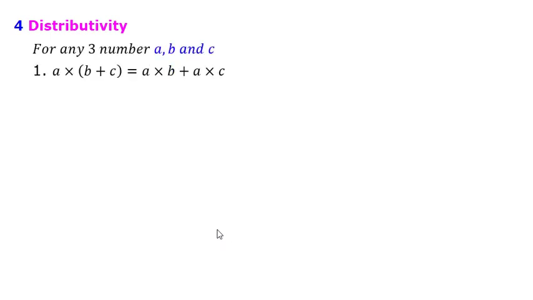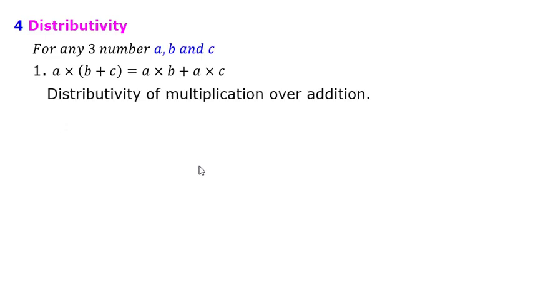Now all these properties you have used in your previous standards, but there you have not used them as properties. Here you are understanding them as properties. So it is not very difficult, right? Now A into B plus C. In distributivity we have seen that we can open the bracket and multiply A with B and A with C. This property also I hope you have used in your previous standards.